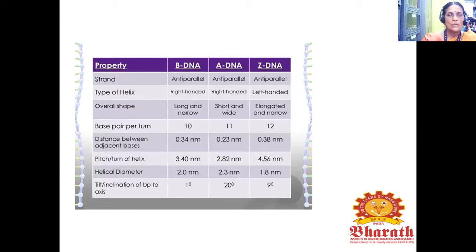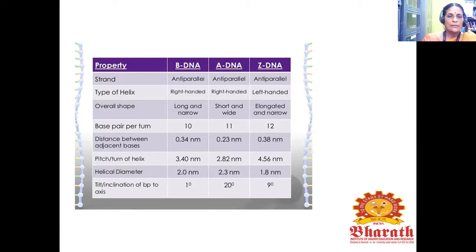Next, we see the properties of B, A, and Z DNA. The strands are anti-parallel in all the types. The type of helix is right-handed in both B and A DNA and left-handed in Z DNA. The overall shape is long and narrow in B DNA, short and wide in A DNA, and elongated and narrow in Z DNA.